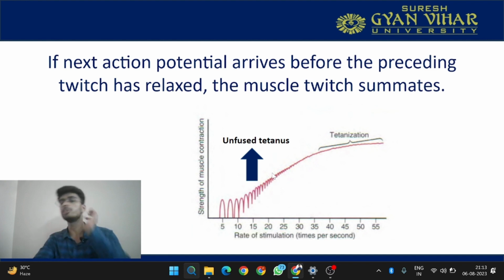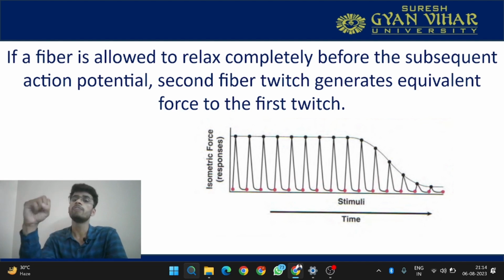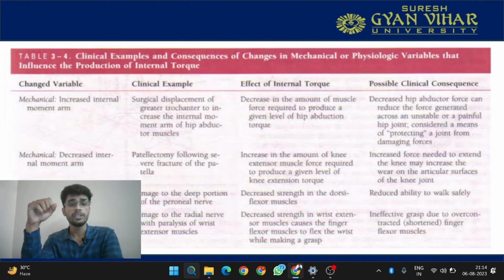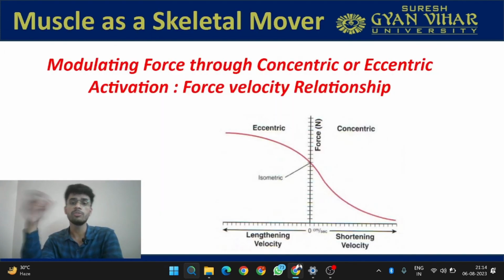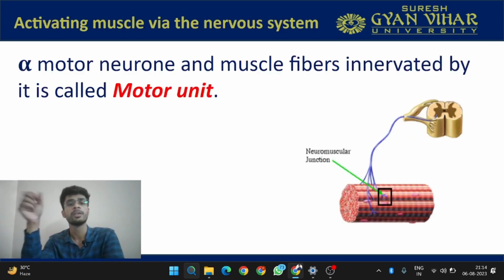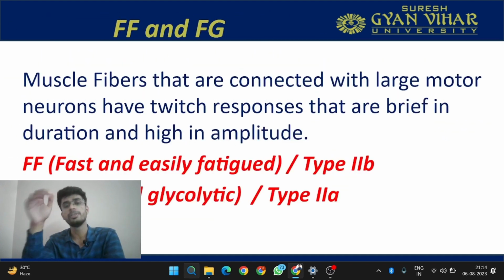This was all about muscle modulation, how the muscle is able to produce force. First of all, in this lecture, we read about how muscle provides stabilization, and then we learned about how muscle provides mobilization. For that, we studied how muscle acts as a skeletal mover. We understood the force velocity relationship, then concentric and eccentric activation in relation with velocity. We knew how the motor unit acts and what the recruitment steps are, rate coding or sequential activation. This completes the muscle's function of mobility and stability.